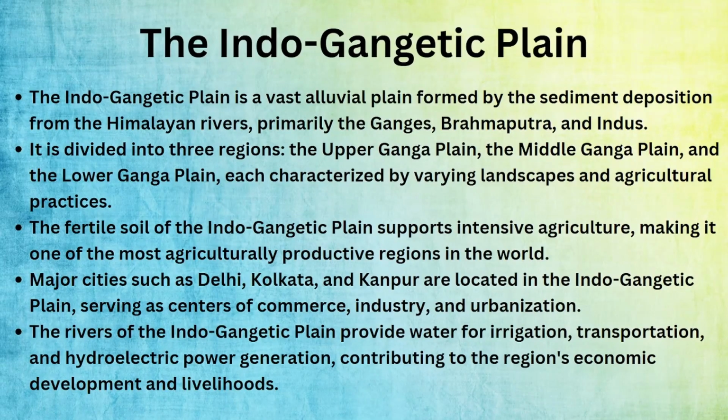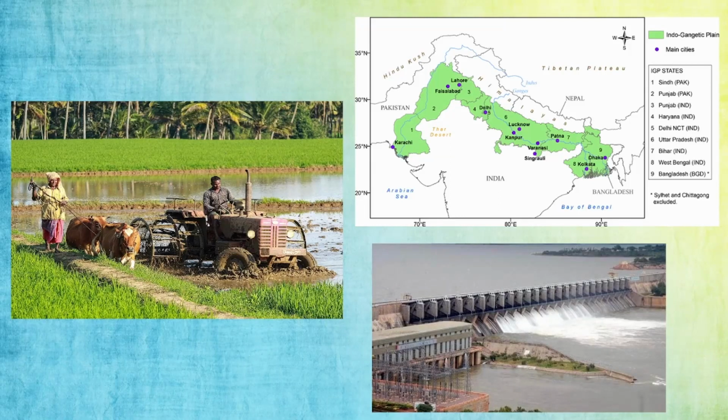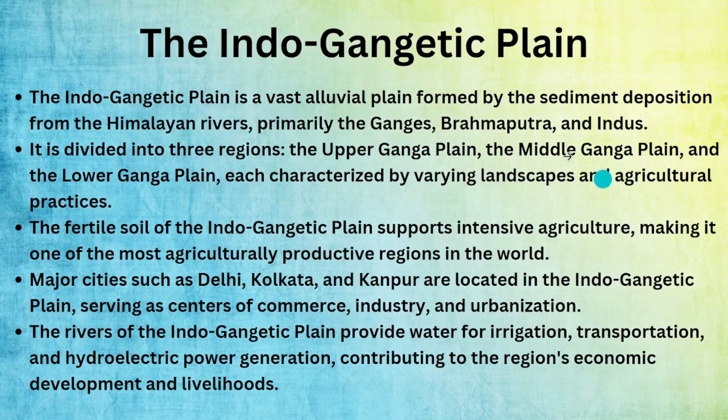Okay. The second area, the Indo-Gangetic Plain. Why is this relevant now? I will tell you in one minute. All these cities you see in this map: Patna, Varanasi, Lucknow, Delhi, the whole Uttar Pradesh, Bihar area, Punjab, Haryana, all this area till Kolkata, is influenced by the Indo-Gangetic Plain rivers. What are those rivers? Ganga, Brahmaputra, Indus. These three rivers will make sure that the land is very fertile and will enable agriculture.